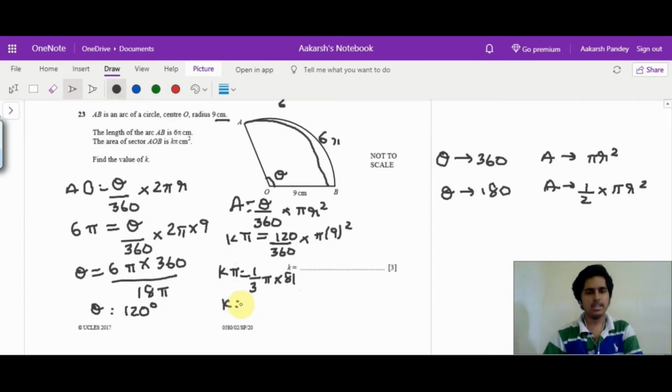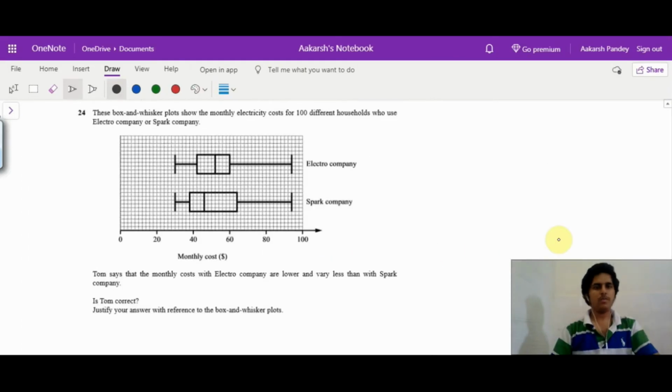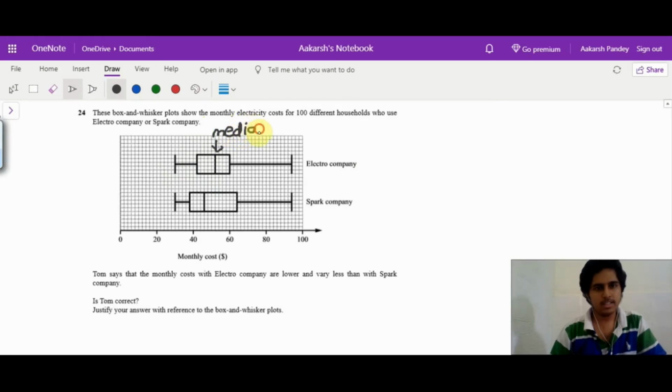So k is 81 by 3, which is 27. K is 27. So now what we have is a box and whisker plot, which we see over here. Just a quick note about this. This line which divides the box shows us the median. The median of the data is signified by this line in the center of the box.